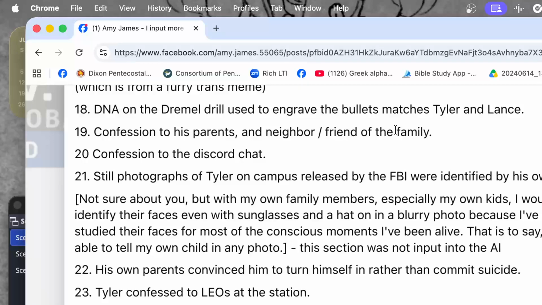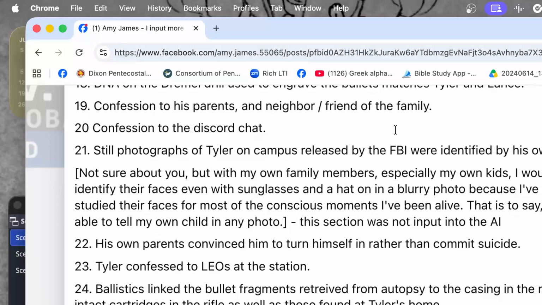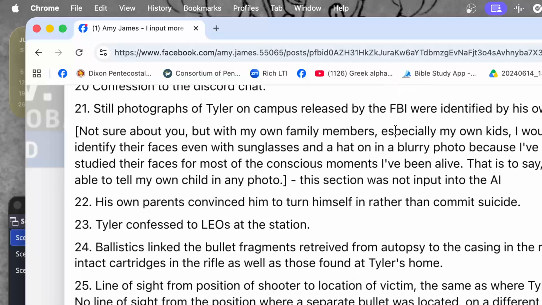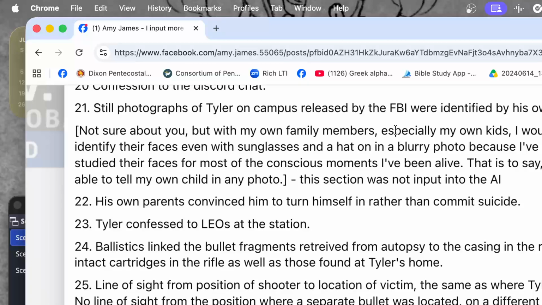Number 19, a confession to his parents, a confession to a neighbor or friend of the family. Number 20, confession to the Discord chat. Number 21, still photographs of Tyler on campus released by the FBI were identified by his own parents. And here I make this comment that if I see a photo of one of my family members wearing sunglasses and a hat, I can immediately tell that that is my family member.